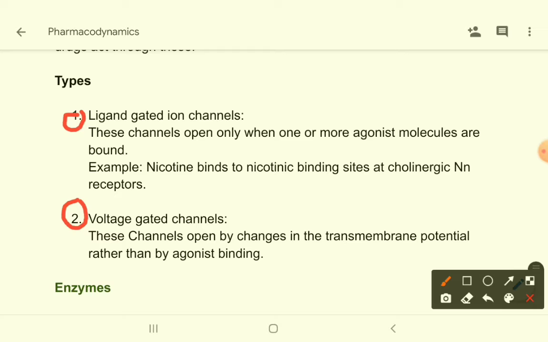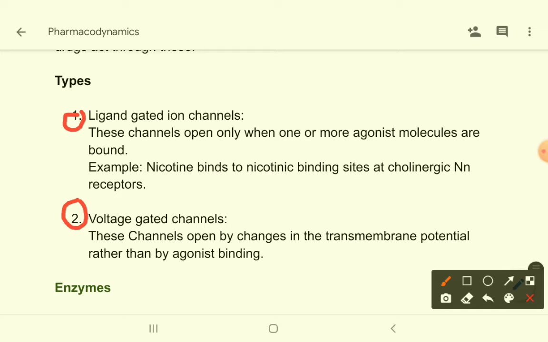So when a particular ligand, suppose a drug, binds with that ion channel, that channel will open and there will be passage of certain ions, or the drugs can block the channel as well. So ligand gated ion channels are those where, after binding of a certain ligand with that ion channel, the channel will go through some changes. Suppose the channel will open and some ions will pass through.